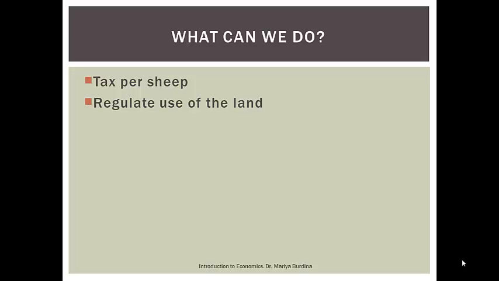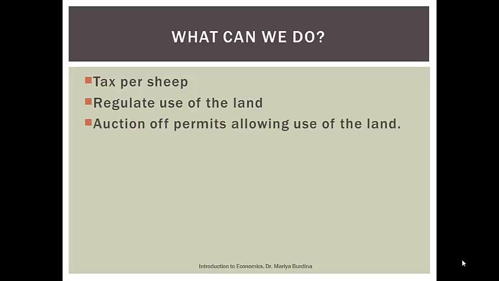We can regulate the use of the land. Here we're not necessarily providing people with incentives, but it's a valid policy. We can limit the use of land. For example, this year we're using the first half of the land and the next year we're using the second half. So even though there's no incentives here, at least we're still saving some land.